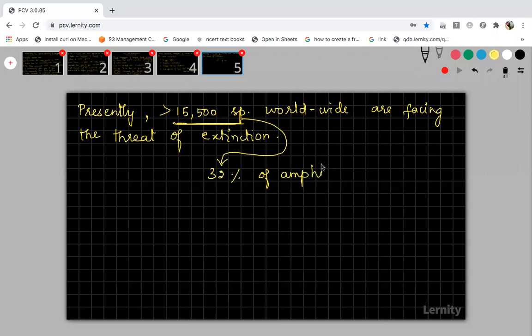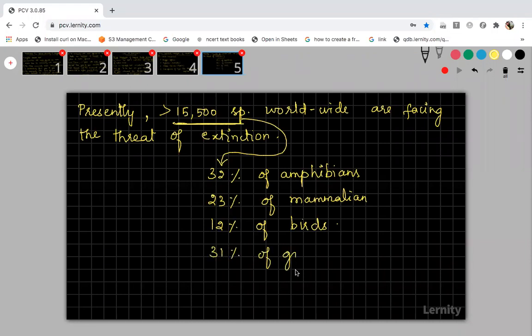amphibian species. 32% are amphibian species, 23% mammalian species, and then some 12% bird species, okay? And then coming to plants, 31% of gymnosperms.